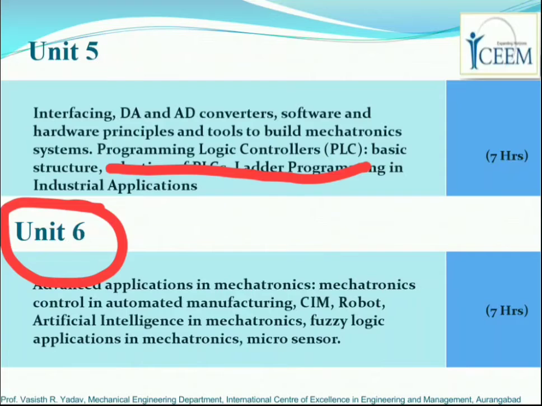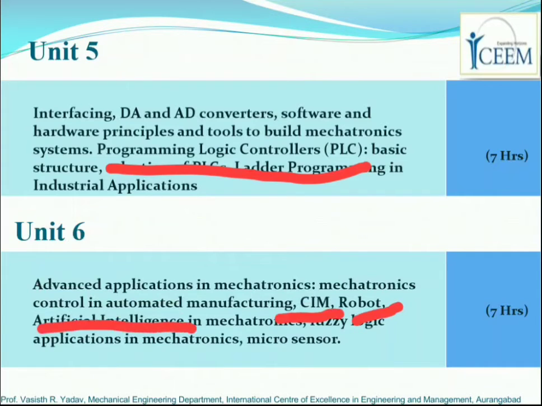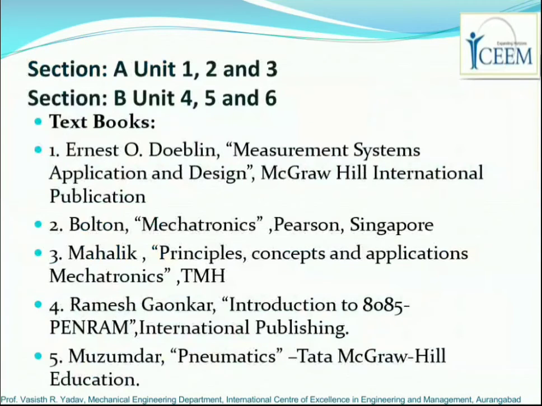Talking about unit number 6, we will study the advanced applications of mechatronics. We will study CIM, robots, some basics of artificial intelligence, and logic applications in mechatronics and micro sensors. All this will be studied in unit number 6. As already stated, section A comprises unit number 1, unit number 2 and unit number 3, whereas section B comprises unit number 4, 5 and 6.